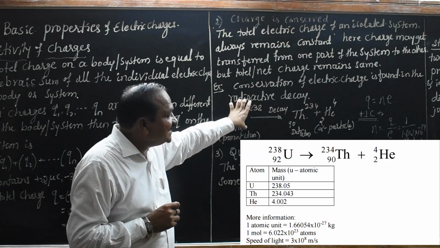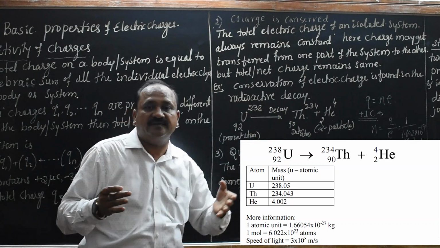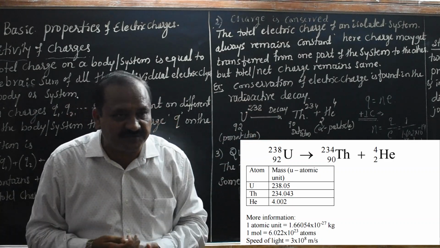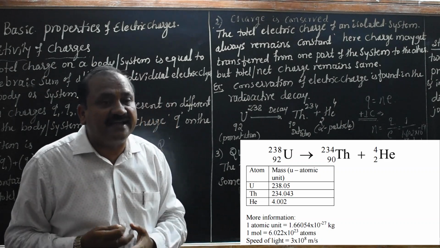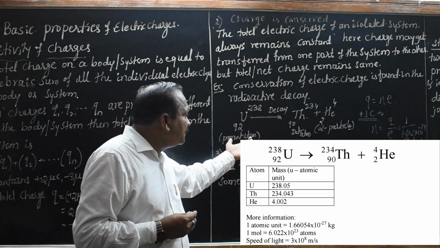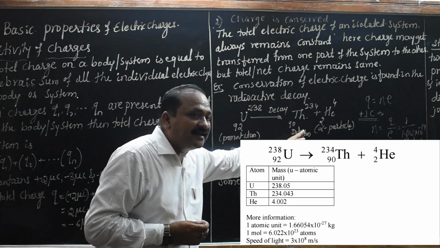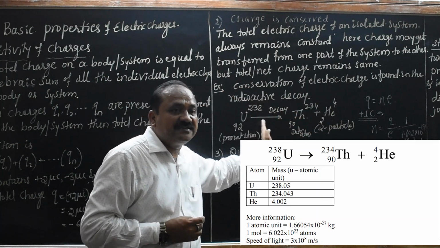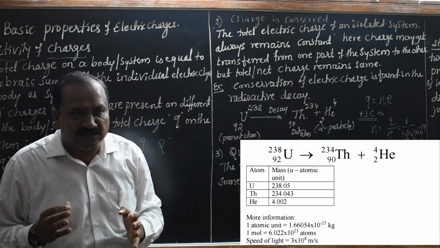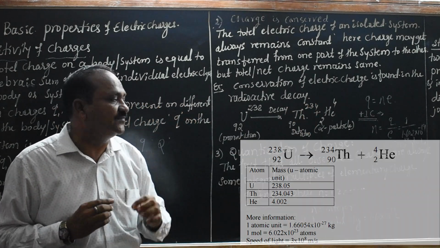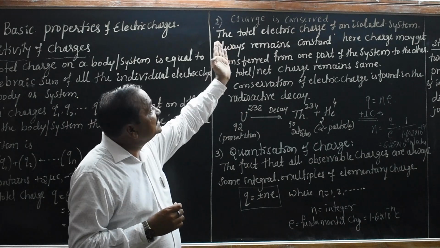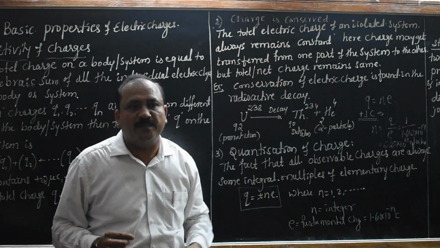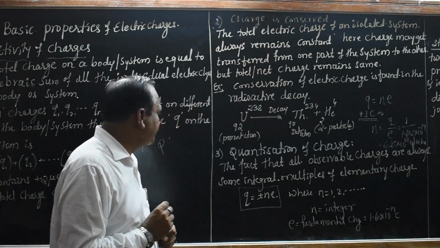This uranium 238 decay means that the radioactive element disintegrates. When it disintegrates, we get the parent atom, then the daughter atom, then the alpha particle in this equation. The total charge remains conserved, constant. That is the second property that we came to know: charge is conserved.